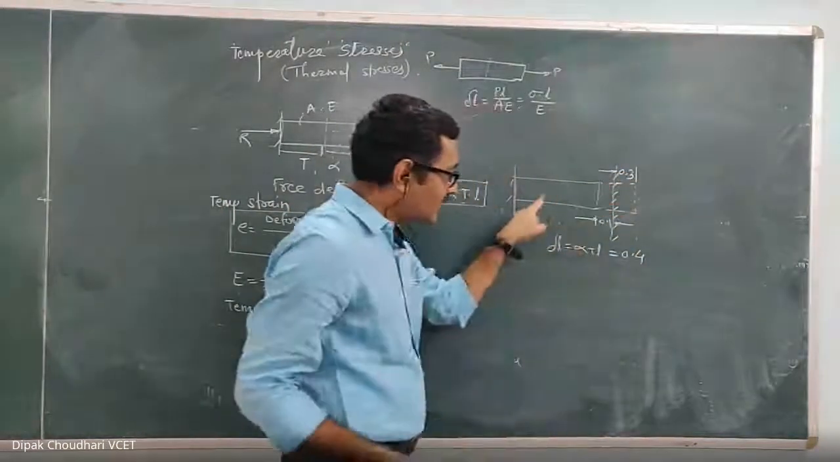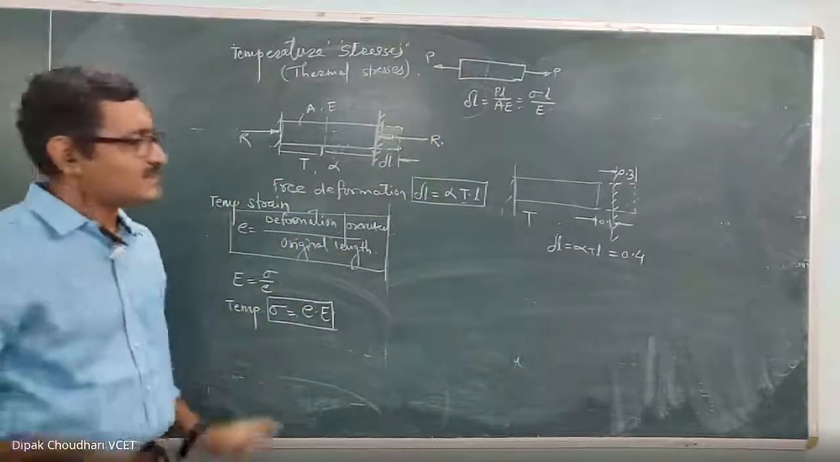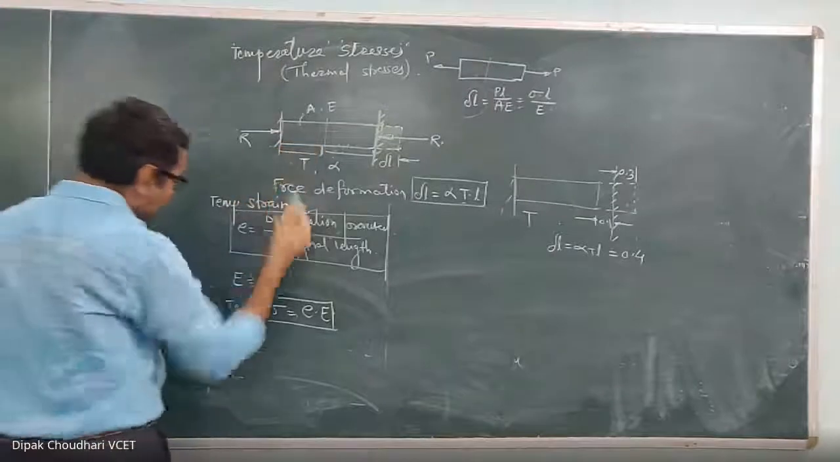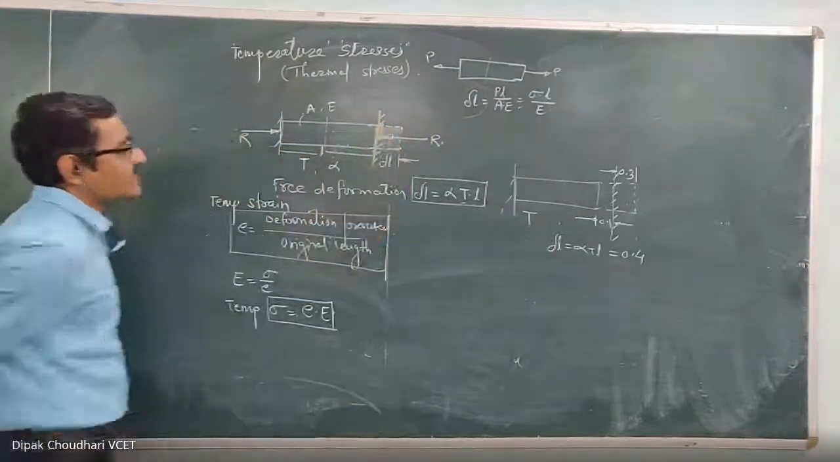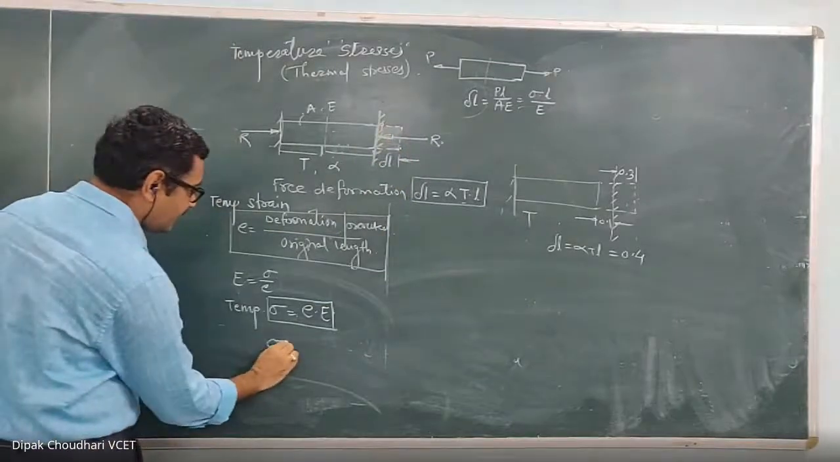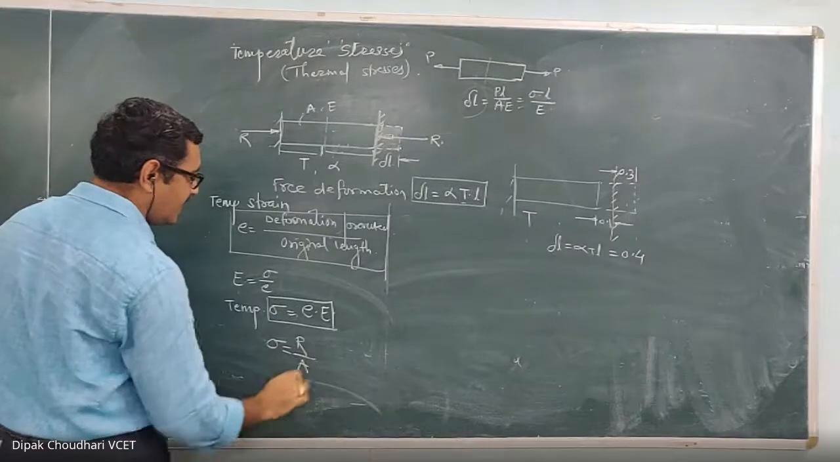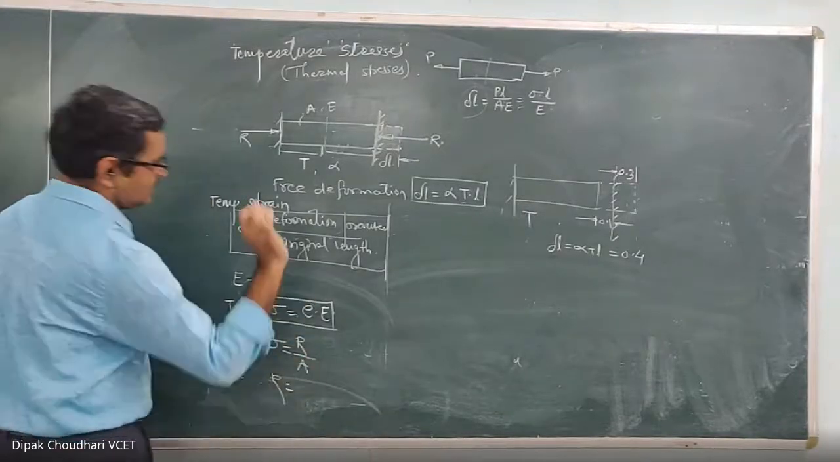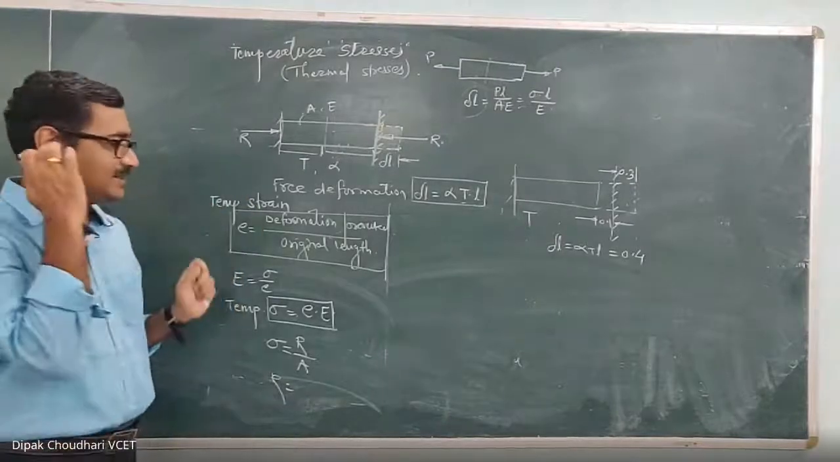So this 0.3 upon original length gives you the strain, and with the help of that strain, you can calculate the temperature stress. And once you get the temperature stress, I already told you that this temperature stress is nothing but a stress induced because of this reactive force. So here we can write this temperature stress equal to this reactive force upon cross-sectional area, and from this one you can calculate this reactive force. This is one method.